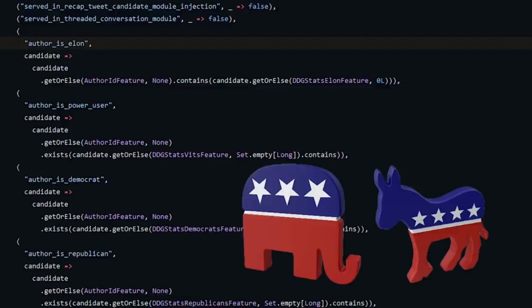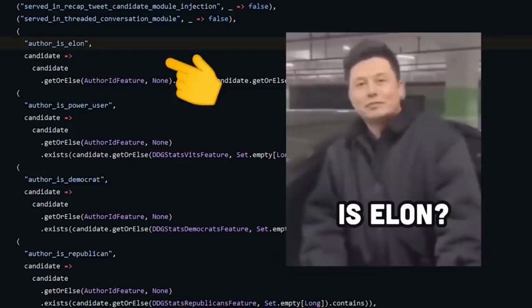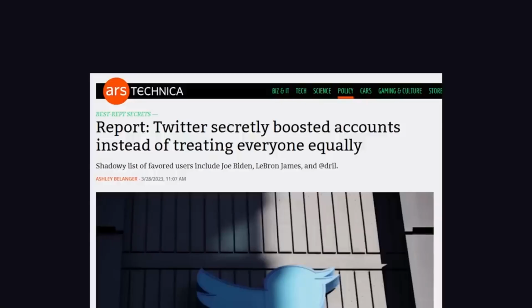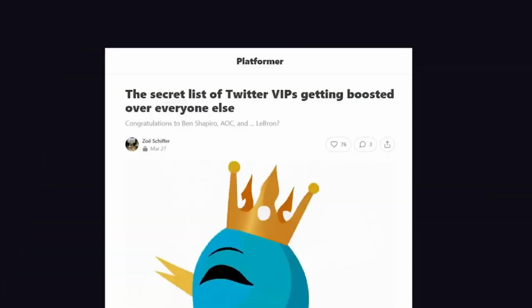The most controversial block of code, though, was this one here that keeps track of whether or not an author is a Democrat or Republican, or whether it's Elon or a power user. But apparently this code is only used for collecting metrics, but has already been removed. One thing that's not found in the source code, though, is its apparent juicing of VIP accounts, like AOC on the left and CatTurd on the right, which was reported by Platformer.